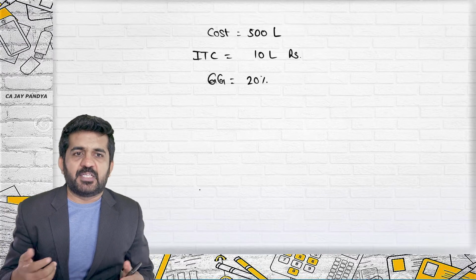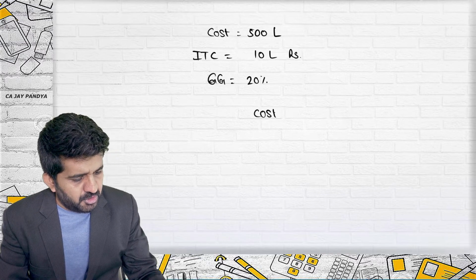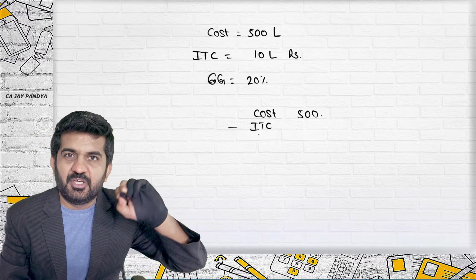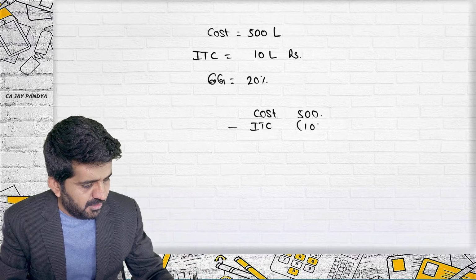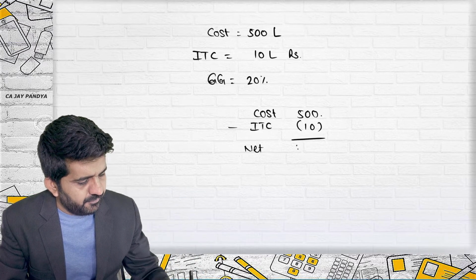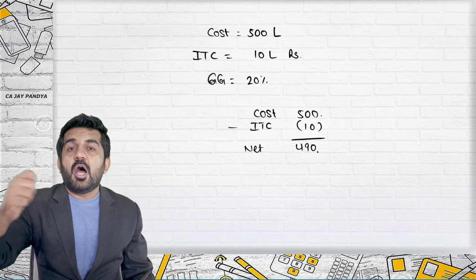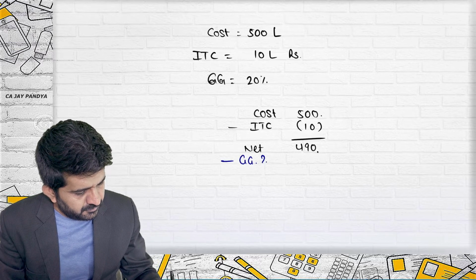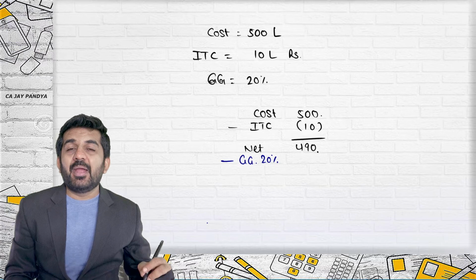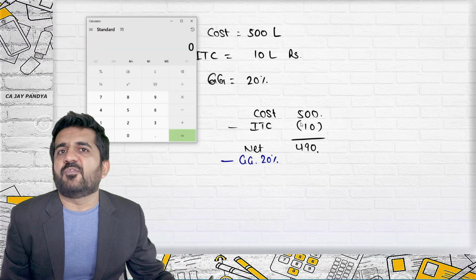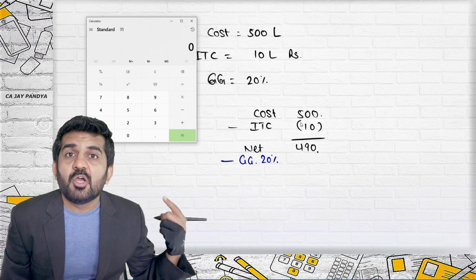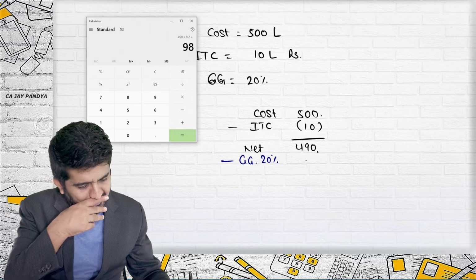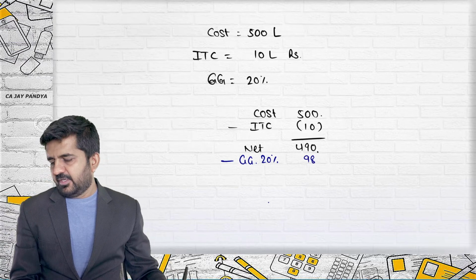How much amount of the asset should be depreciated? First, what was the cost? 500. If input tax credit is available, here from the sentence you can easily tell that it is available. So your net cost will be 490, out of which the government will give you 20%. 20% of 490 and not 500. See, the government understands that your cost is 490 and not 500. So 490 into 0.20, that is 98. It will be the government grant.